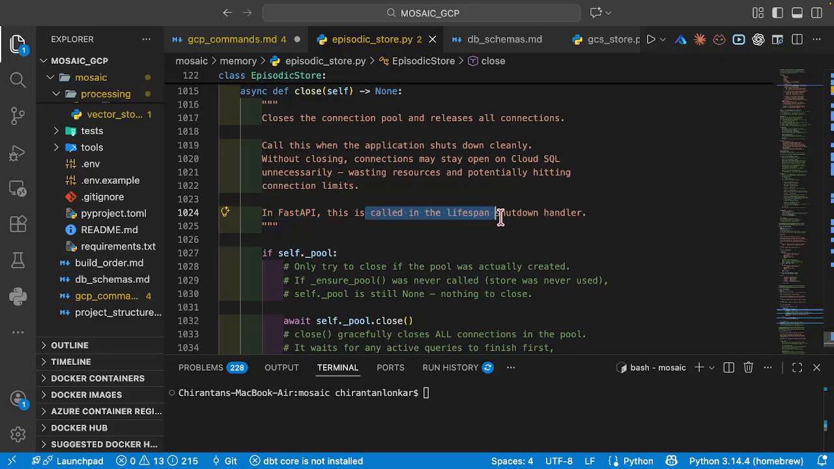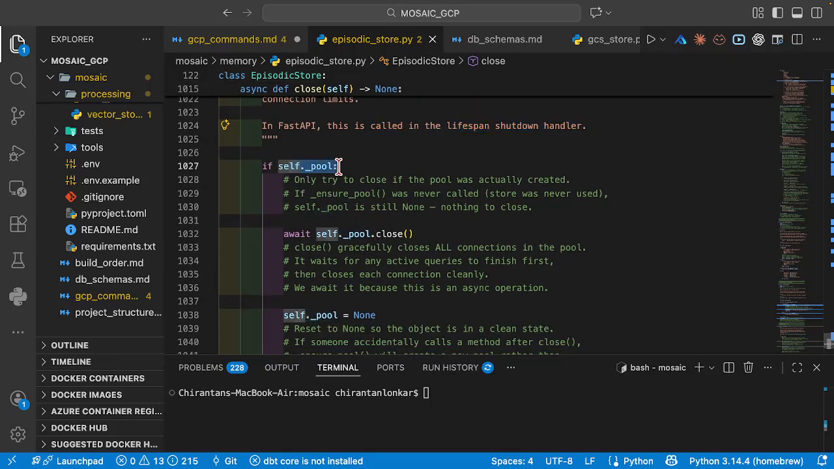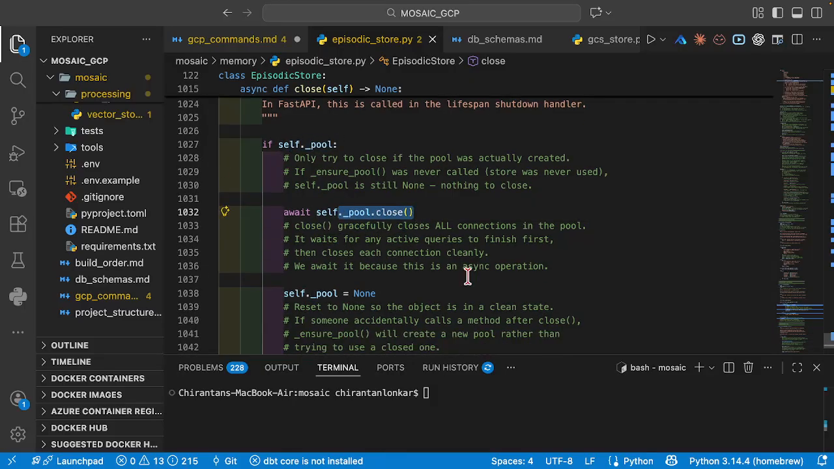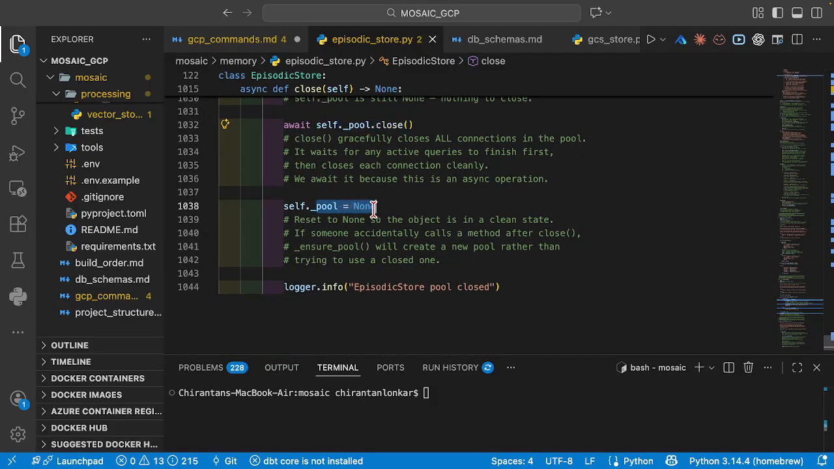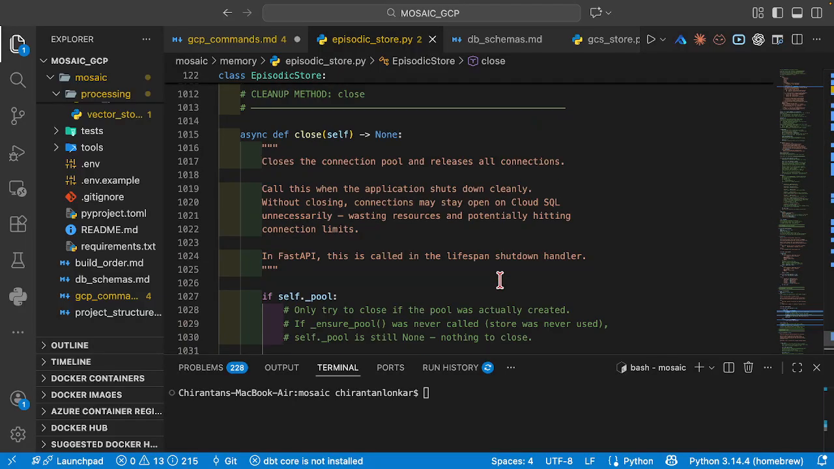In FastAPI, this is called the lifespan shutdown handler. It is going to check if the connection pool is created. If yes, it is going to close it. If it's none, then it is basically going to reset to none, a clean slate, if there's nothing working here. And finally, it is just going to log that the episode store pool has been closed.